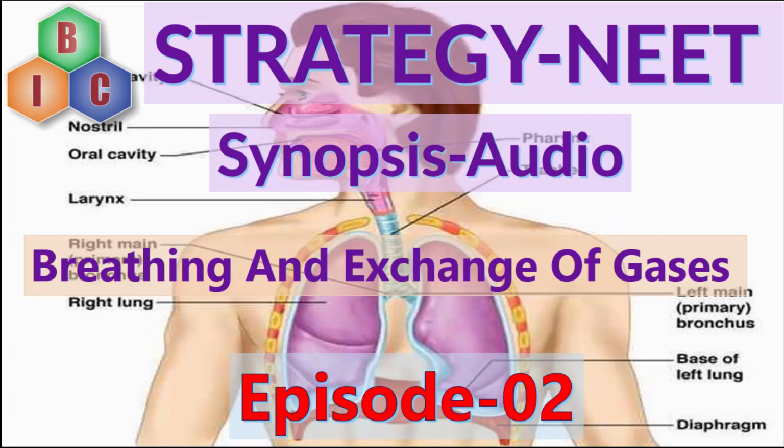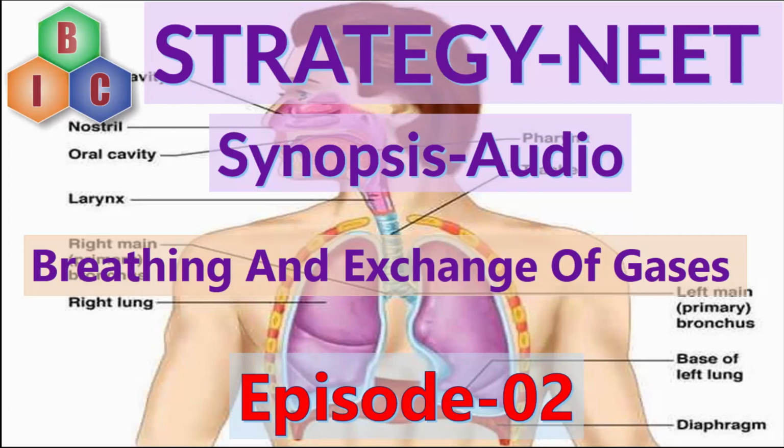Now respiration involves the following steps. The first step is pulmonary ventilation or pulmonary breathing, or simply breathing, in which atmospheric air is drawn in and carbon dioxide rich alveolar air is thrown out. Next step, gaseous exchange between alveoli and blood.